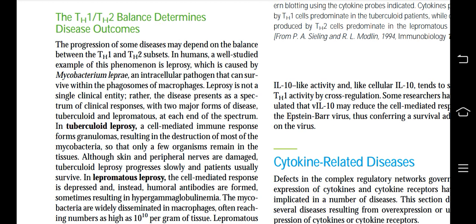So, leprosy is not a single clinical entity. Rather, the disease presents a spectrum of clinical responses with two major forms of disease, tuberculoid and lepromatous, at each end of the spectrum. In tuberculoid leprosy, a cell-mediated immune response forms granulomas, resulting in the destruction of most of the mycobacteria, so that only a few organisms remain in the tissues. Although skin and peripheral nerves are damaged, tuberculoid leprosy progresses slowly, and patients usually survive.